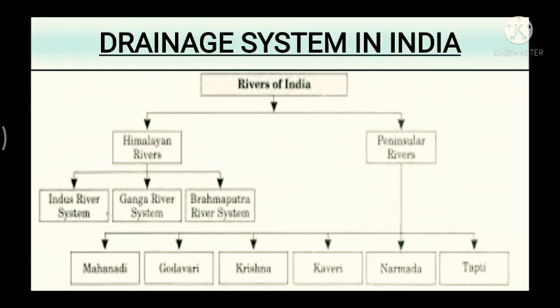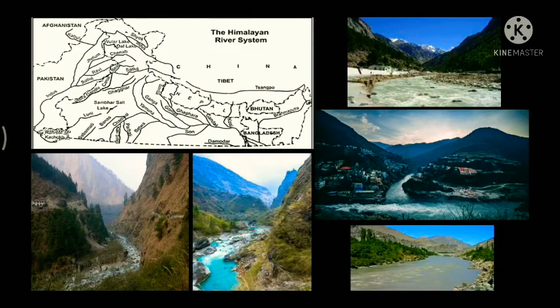Now, apart from originating from the two major physiographic regions of India, the Himalayan and the peninsular rivers are different from each other in many ways. So let's discuss some of them. Most of the Himalayan rivers are perennial. That means they have water throughout the year.